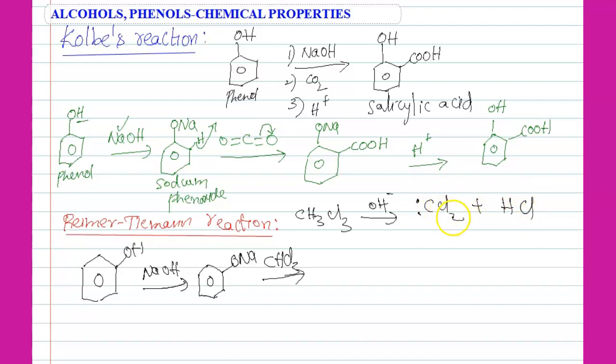Actually CCl2 is the electrophile. Carbon contains 2 chlorines, 2 bonds, 4 electrons, and here 2 electrons. Totally it contains only 6 electrons. It is an electrophile. So on the benzene ring, one hydrogen is there, each carbon contains one hydrogen, so no need to show it. The hydrogen will leave as H plus. Then CCl2 will attach to one of the carbons. Then it becomes CHCl2. So 2 chlorines means we should take 2 water molecules, because 2 hydrogens and 2 chlorines are removed as 2 HCl.